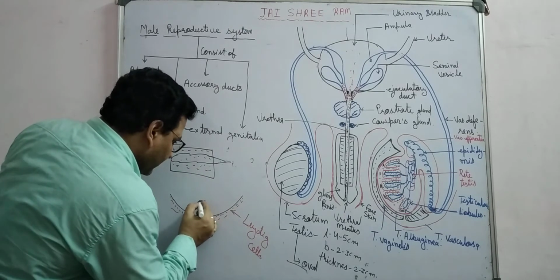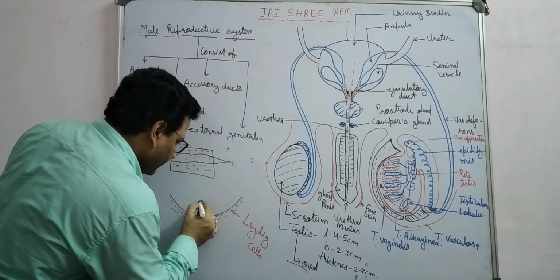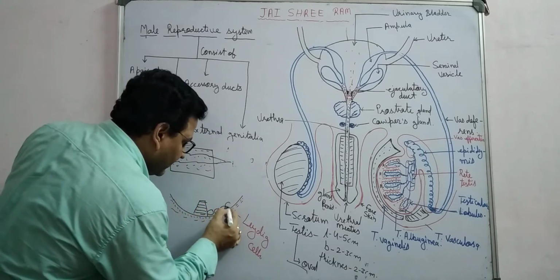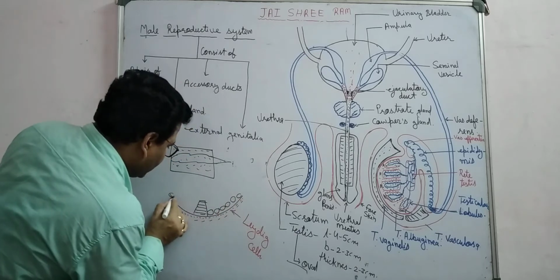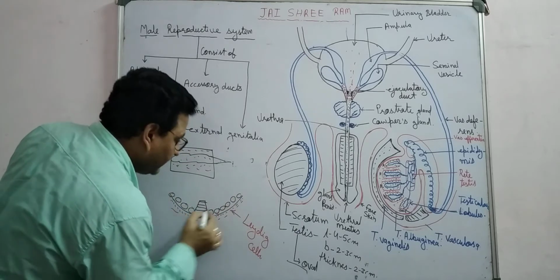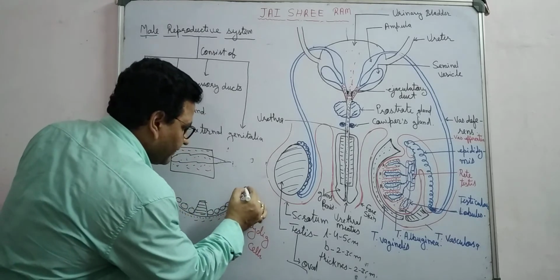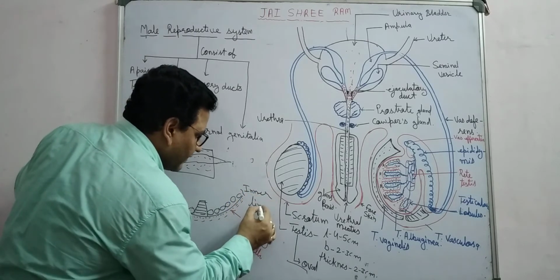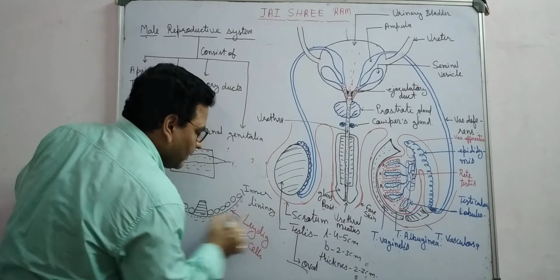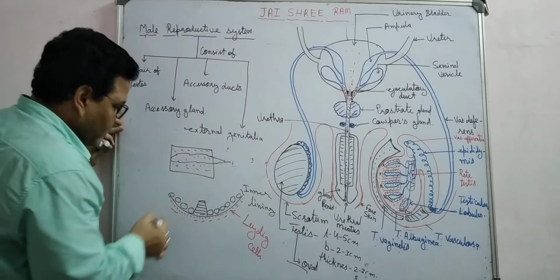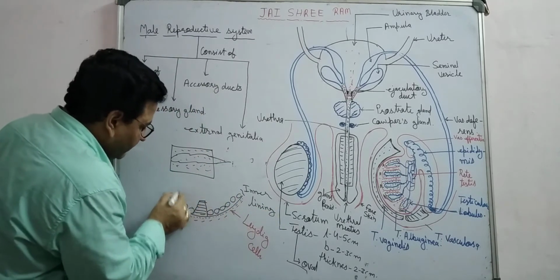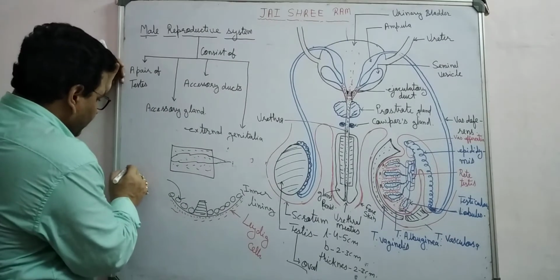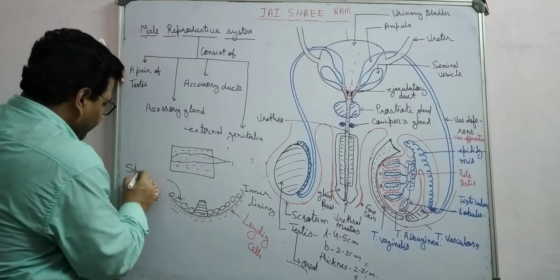One is the pyramidal large cells, and the many other cells form the inner lining of the seminiferous tubules. The inner cells present here represent spermatogonia.